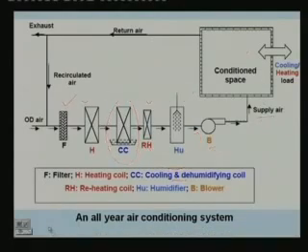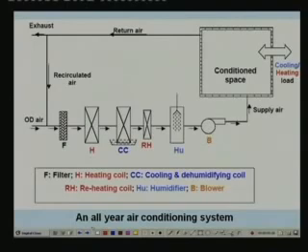Whereas during summer we require cold and dry air. So, during summer what you can do is you can switch off this, switch off this, switch off this, and you run only the cooling and dehumidification coil, so that you can get cold and dry air at the inlet to the conditioned space. Of course, the blower is always required because you have to maintain the air circulation either in winter or in summer. So, this is always on, right. So, depending upon the season, some of the components will be on, some of the components will be off, right.